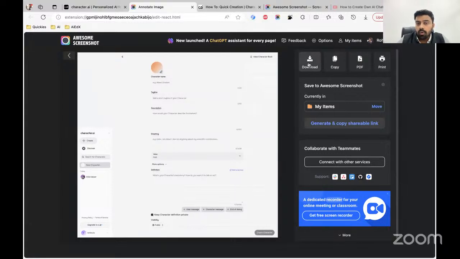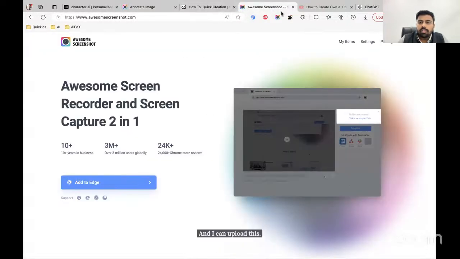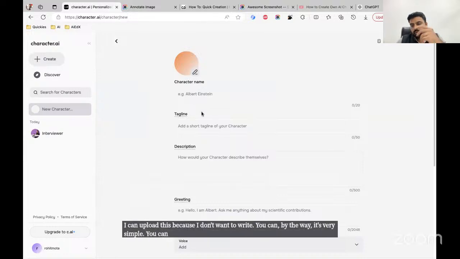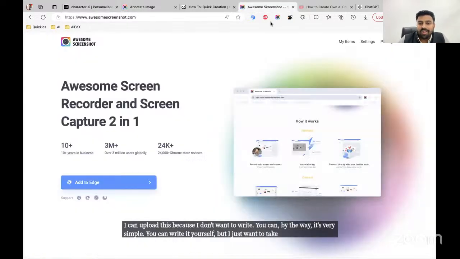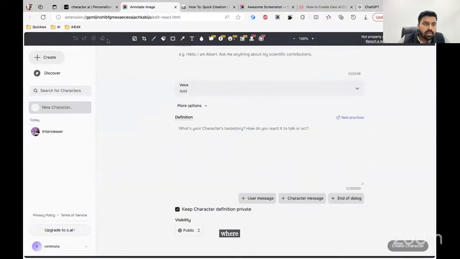And once I download this, I can go to ChatGPT now and I can upload this because I don't want to write. You can, by the way, it's very simple. You can write it yourself, but I just want to take an opportunity to share with you another tool. Like you can use it this way as well. Now I'm going to go to my own profile where this is stored, right?